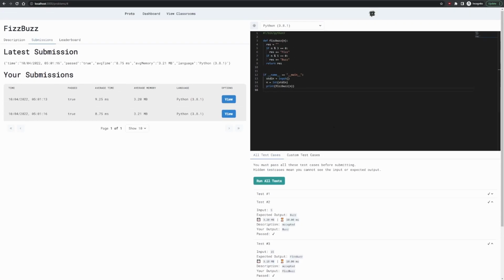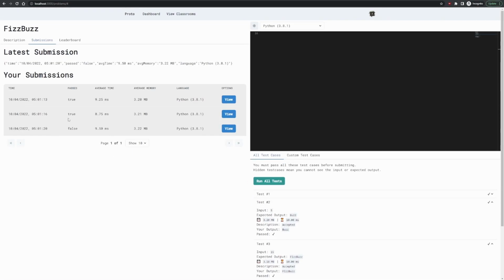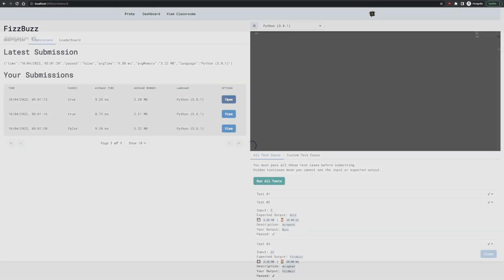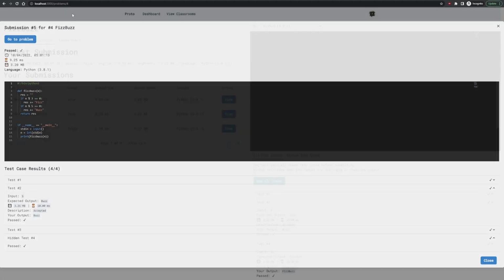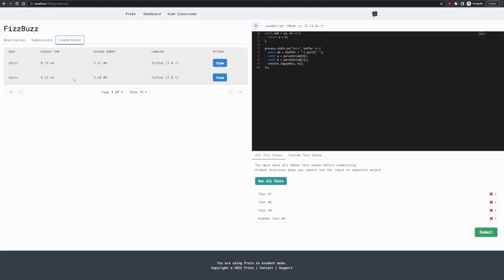I could do another submission. If my code was incorrect, for example, and I click submit, it would then show that I didn't pass the test cases. Here you can then also view any particular submission by clicking on view, and so I can see how I performed on each test case, and I can see the code that I wrote. There's also a leaderboard here which shows the best performing submissions for this problem. So currently that's me with these 2, and they're already sorted by the average time.